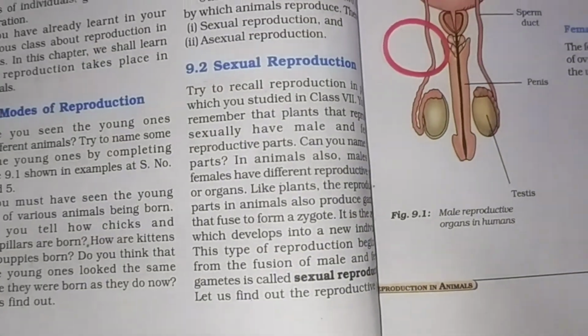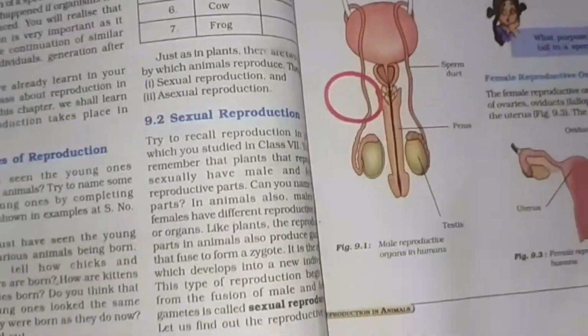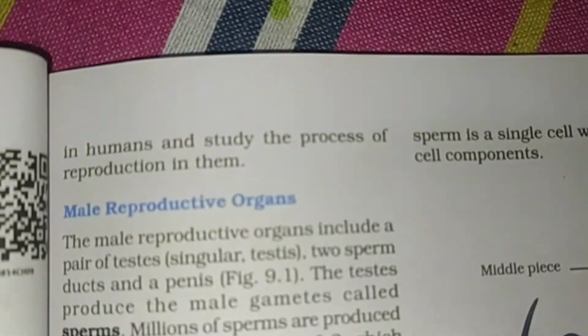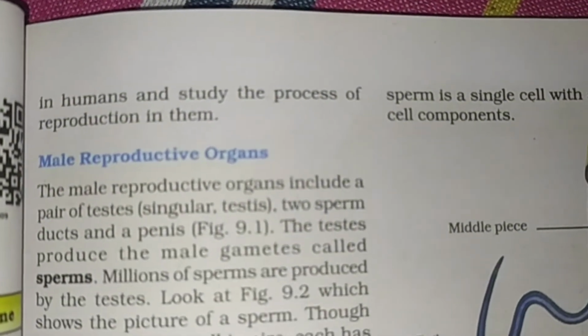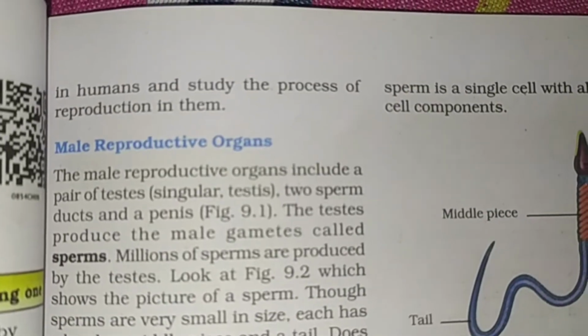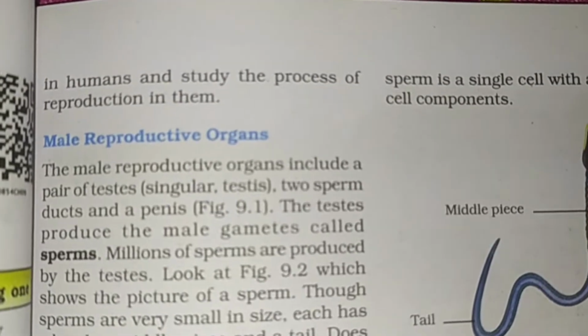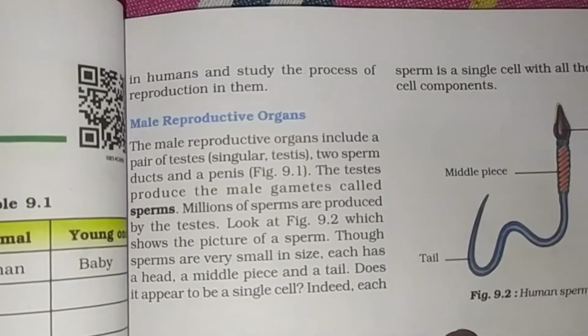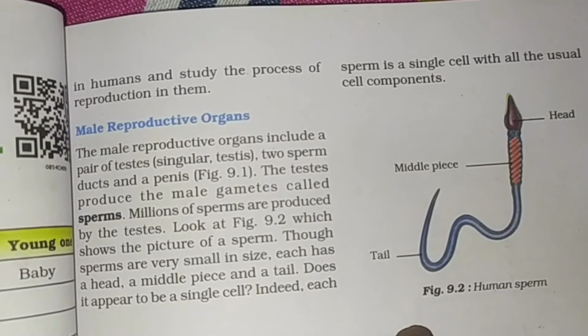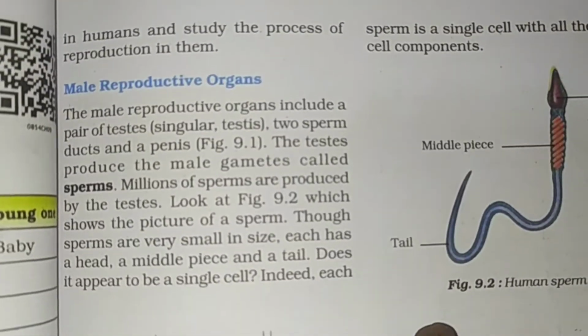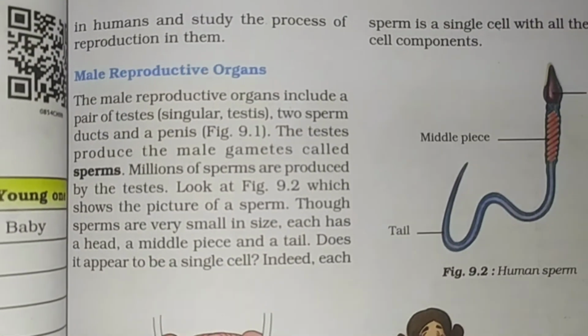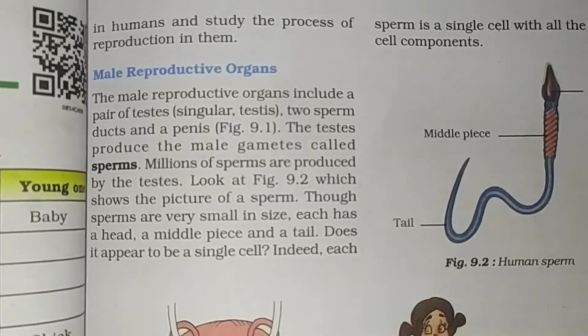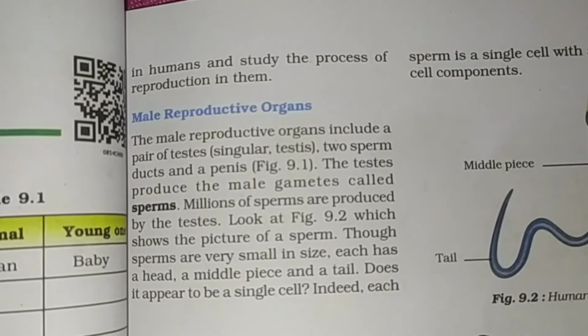Let us find out the reproductive parts in animals. So in humans, we're gonna study the process of reproduction. Okay, so the male reproductive organs. What are they? Let us find out.